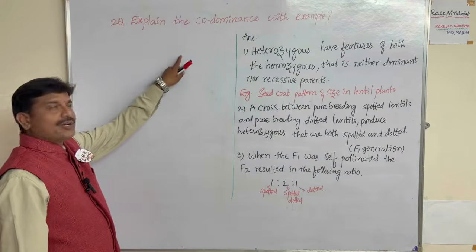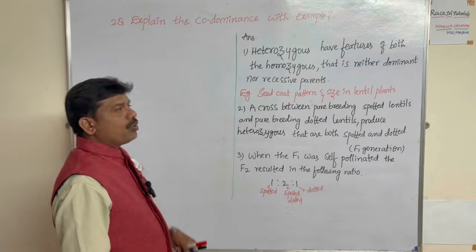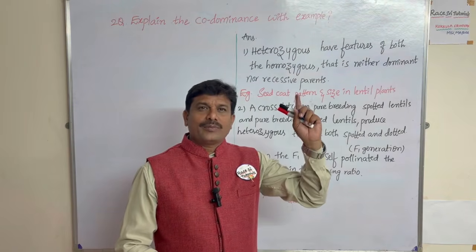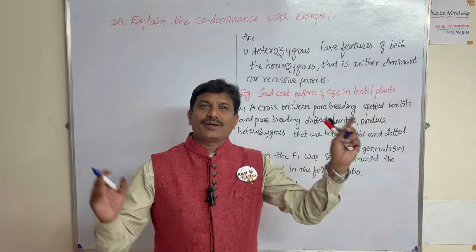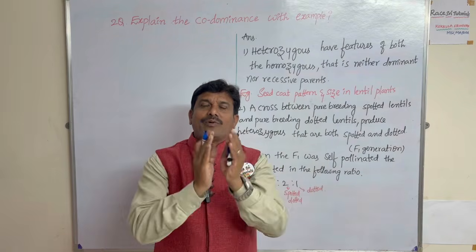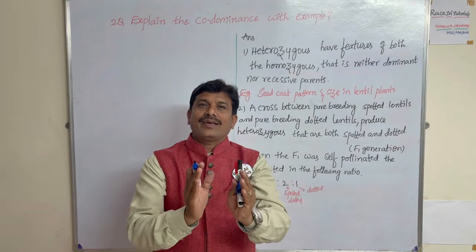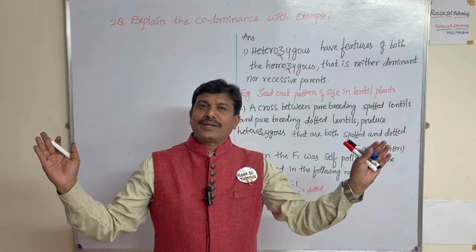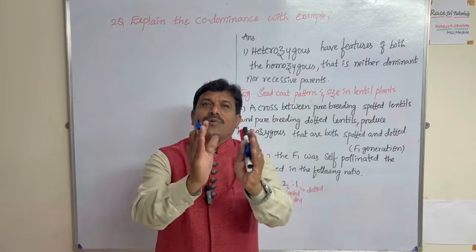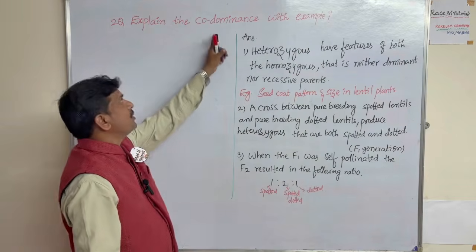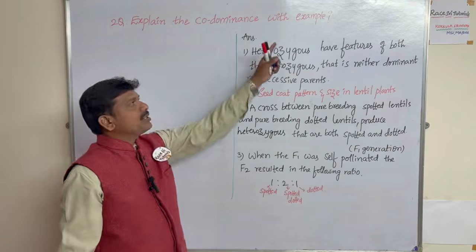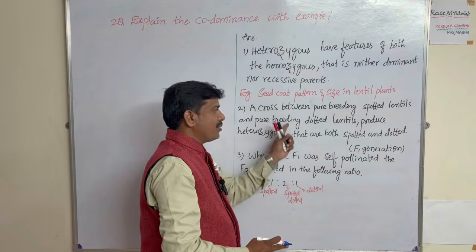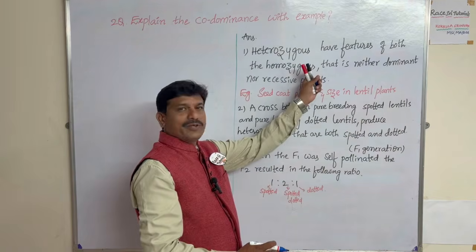Next, second question: Explain codominance with example. Codominance means both the mother's and father's characters are found in the F1 generation, like the offspring, like the child. In the child, both the mother character and father character are found. That is codominance. If you know the example, you will get this definition.